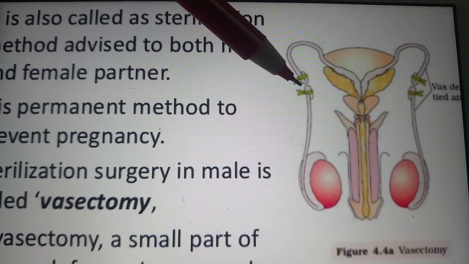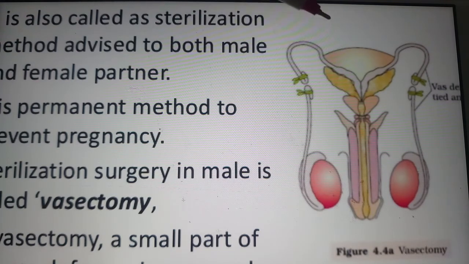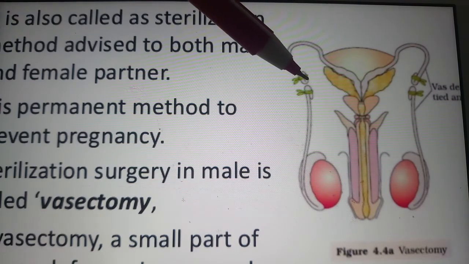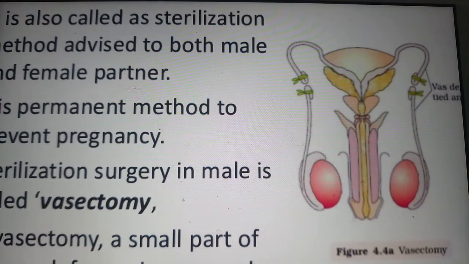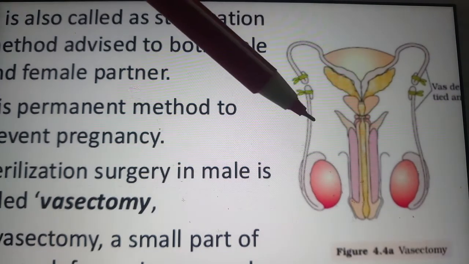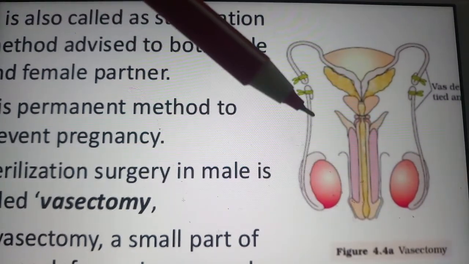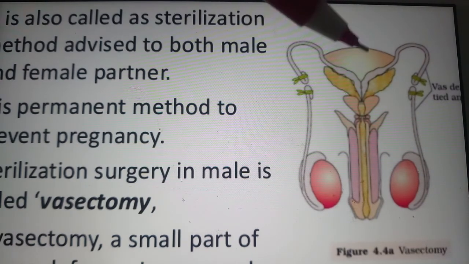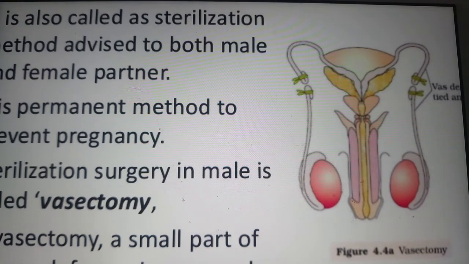An incision is made in the scrotum on each side. Then each vasa deferens is tied at two places and the portion between the two ties is removed, so that it prevents the passage of sperms into the urethra. Understood? In this manner it acts effectively as a sterilization method, called vasectomy, done in the male. That is what is called the male sterilization method.